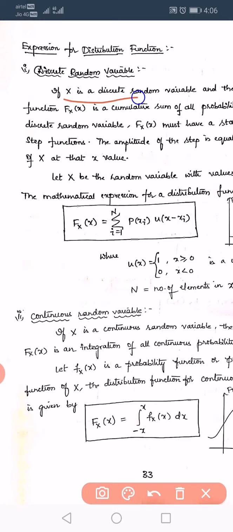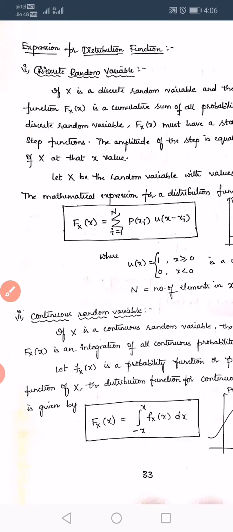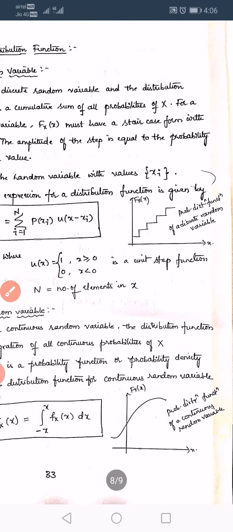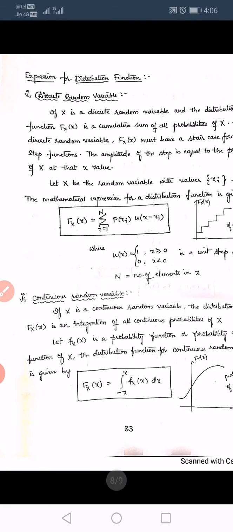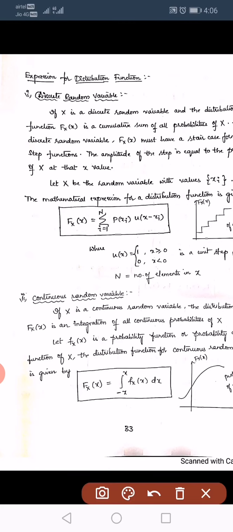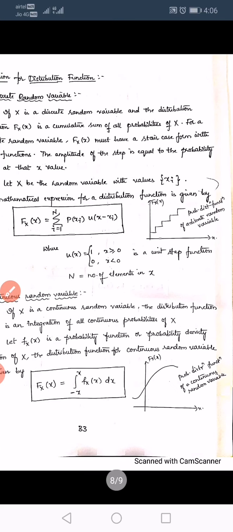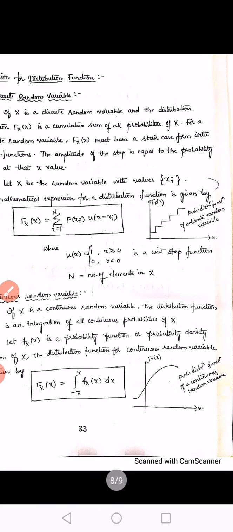Now let us see for a discrete random variable. Capital X is a discrete random variable and the distribution function Fx of x is the cumulative sum of all probabilities of x. Cumulative sum means in each step we add different values to increase its value, so overall we get the final value, that is the cumulative sum of all the probabilities of x. So for a discrete random variable the probability distribution function is a staircase waveform.